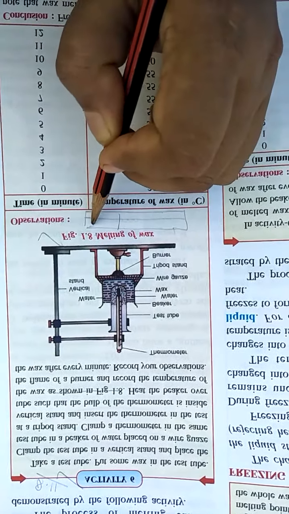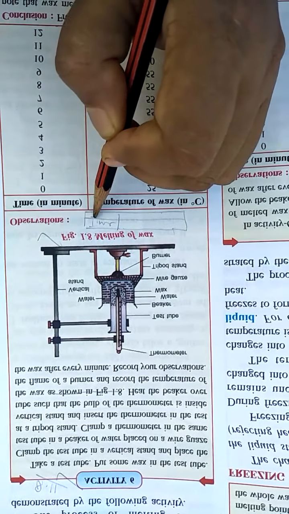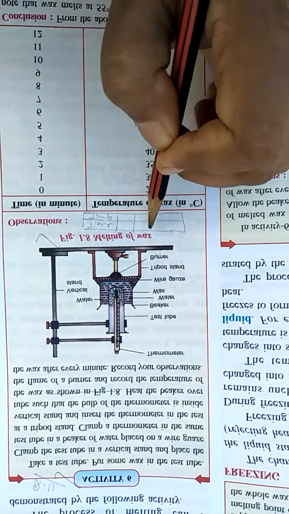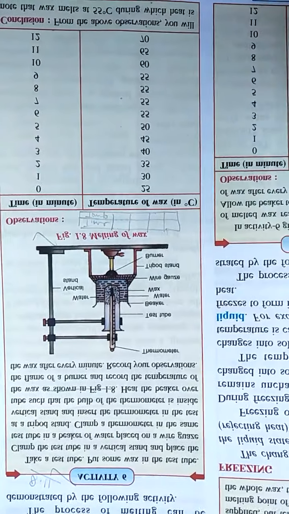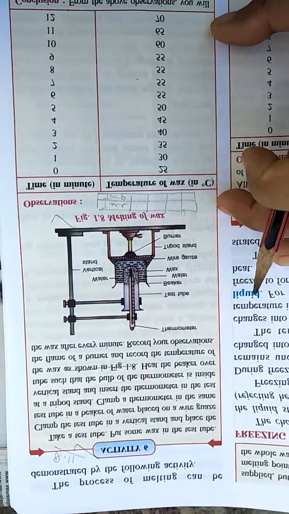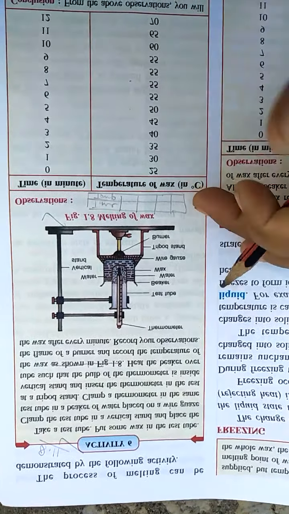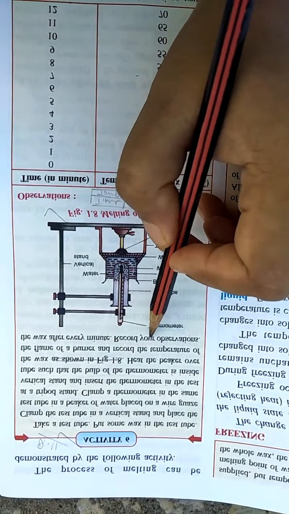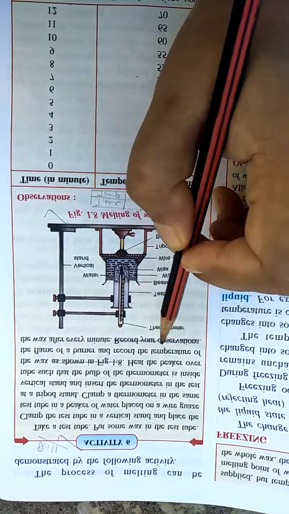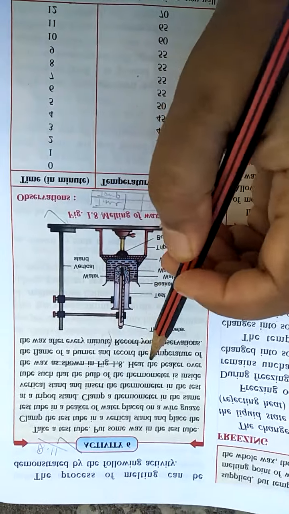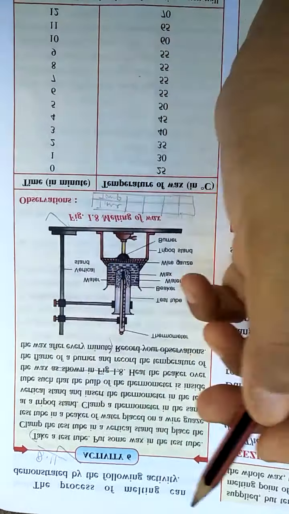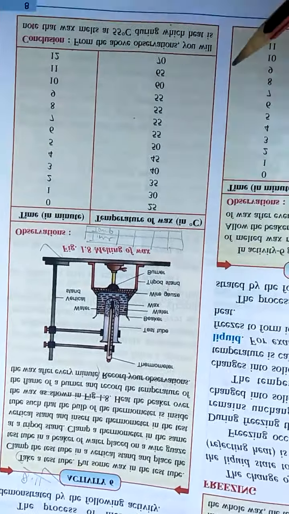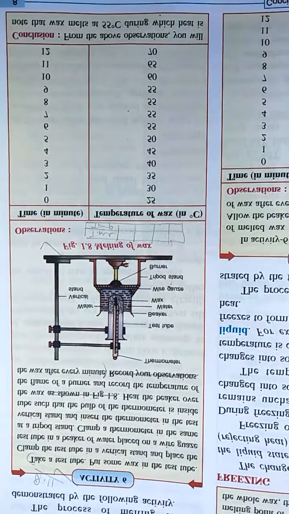Here you can write time, and here you write temperature, and you make small boxes. Write the observation, not in the elongated form. It will take up the whole of your page. So cut down these words as shown in figure, then record your observation. So you have to write this much along with the diagram, and the conclusion part also you have to write.